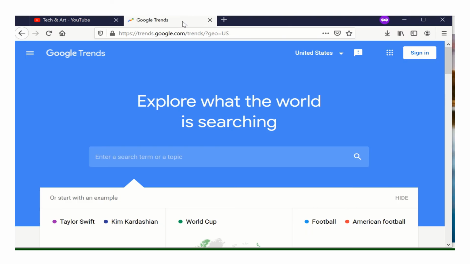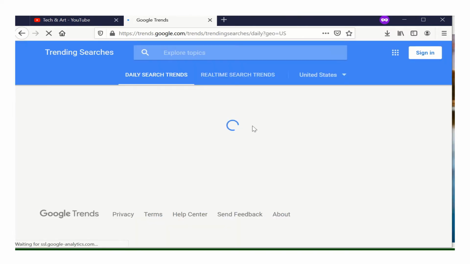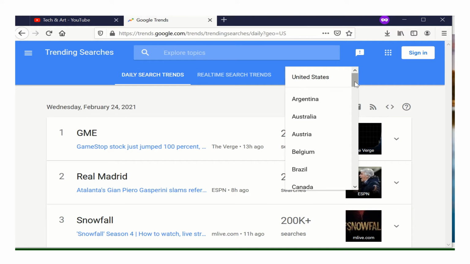I'm going to tell you how we can find the trending topic. It's very easy and it's free of cost. You need to go to Google and simply type Google Trends. Here you can see the three dots. Click on those three dots. If you come down, you will get trending search. You can click on trending search. It will take you to the next page, and here you need to change the country. I am from India, so I need to type India here.